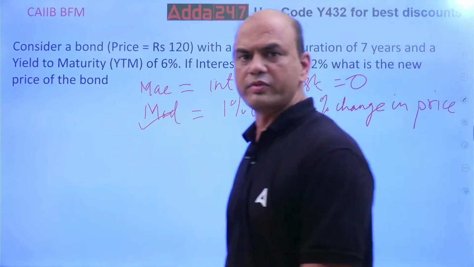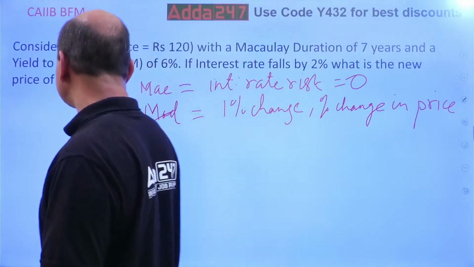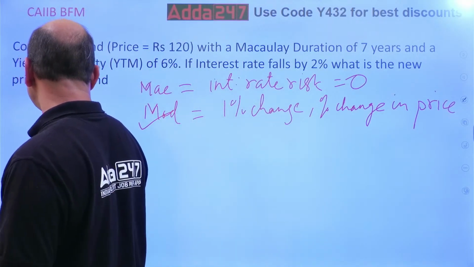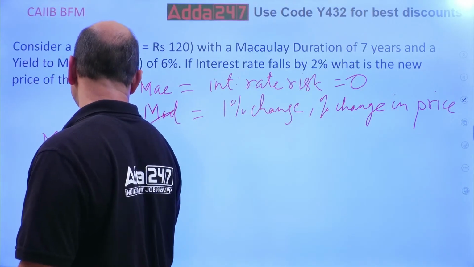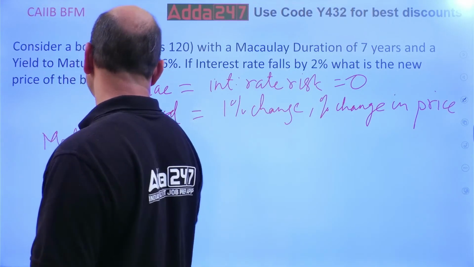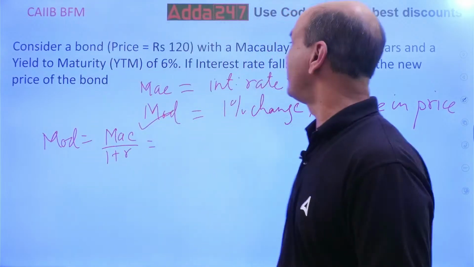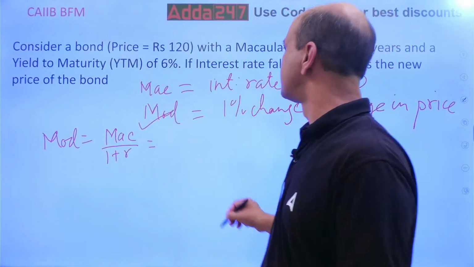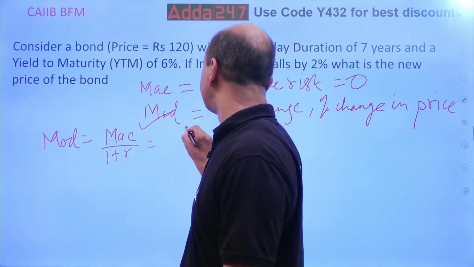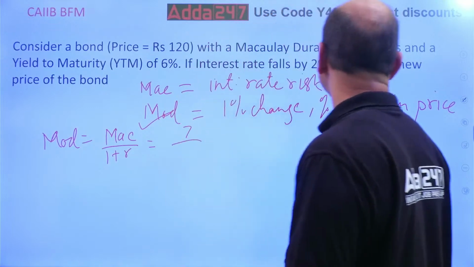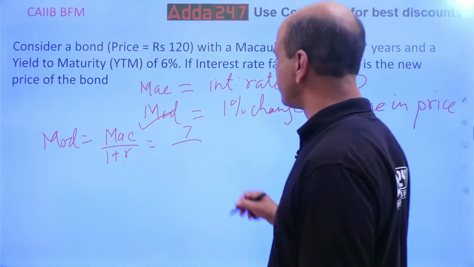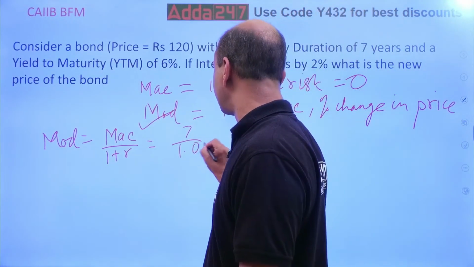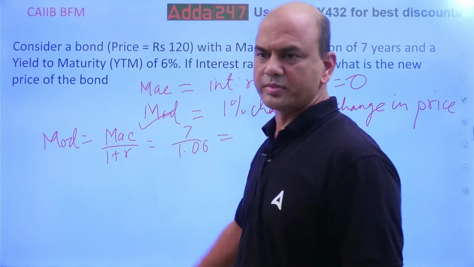Find modified duration from Macaulay. What is the formula for modified? Mod equals Mac upon 1 plus R. Mac is given as 7 years, R is given as 6%, so 1.06.